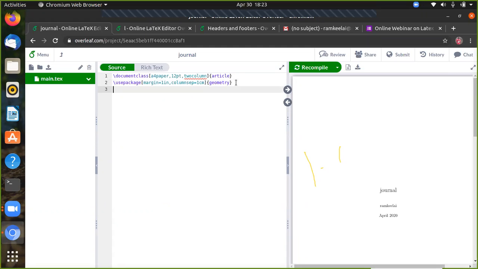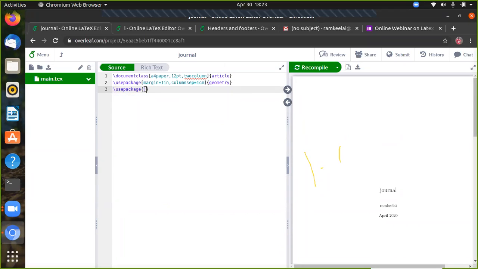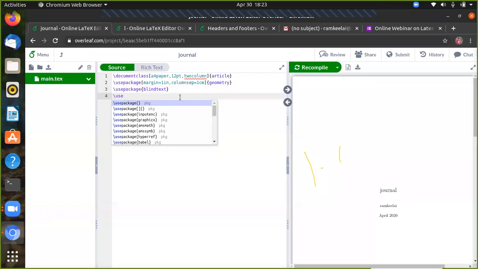Okay, between 2 spaces. Now the next one, we have to include the package name. The first one is plain text. The plain text is some random paragraph generated by LaTeX, which we can use for a section, introduction or some other section. There are 2 texts it can create by default: one is plain text and one is called lipsum. We can use both of these packages for creating some random text.